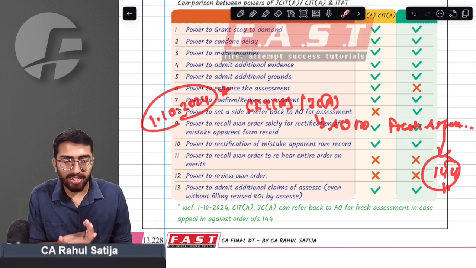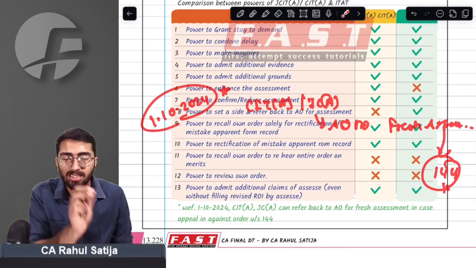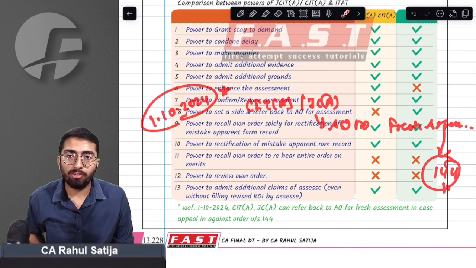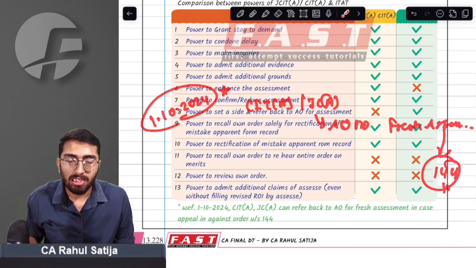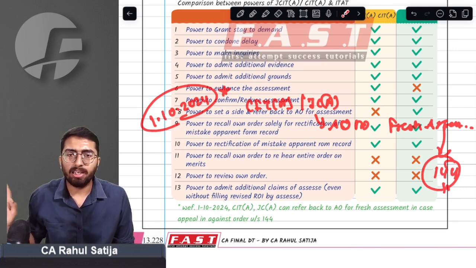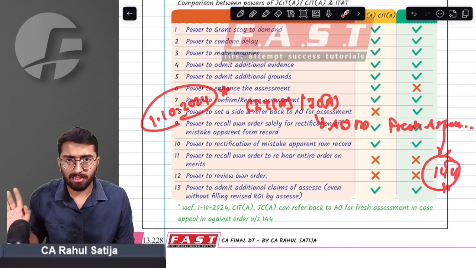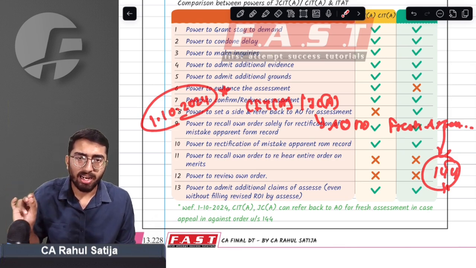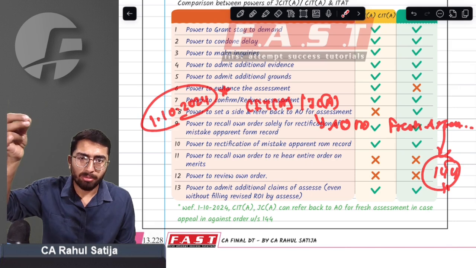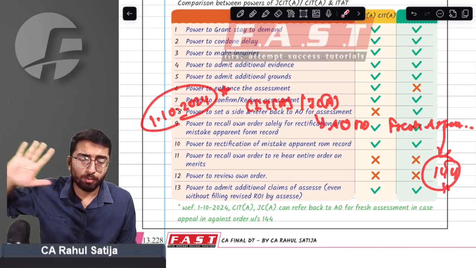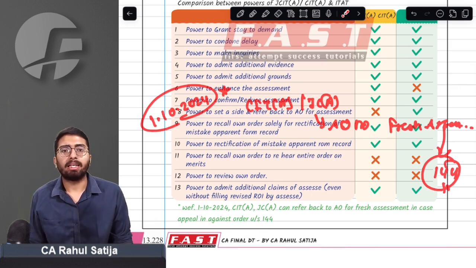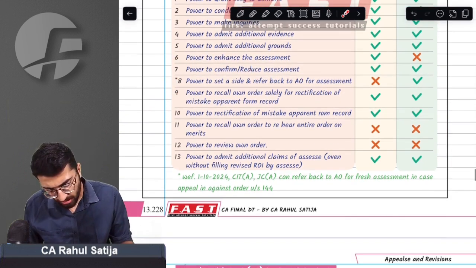If the assessee has come to CIT appeals or Joint Commissioner appeals against an order passed under section 144, then they can ask the assessing officer to do the fresh assessment again. This is the minor amendment.